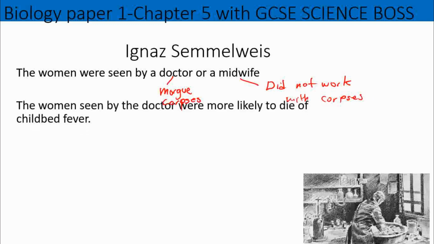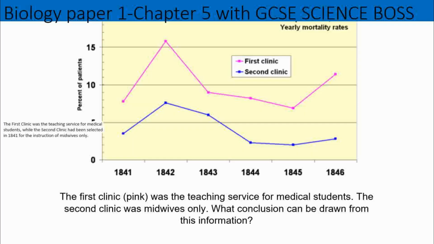And what he found out is that the women that were seen by the doctor were more likely to die of childbed fever. So he's thinking that something is coming from those corpses. That could be some sort of bacteria taken from the corpses and then taken to the women who were giving birth. So look at the data here. This graph, in the pink here, shows the mortality rate, the death rate, of those seen by the doctors who were working in the morgue, and this is by the midwives. So you can see the difference in the number of deaths.